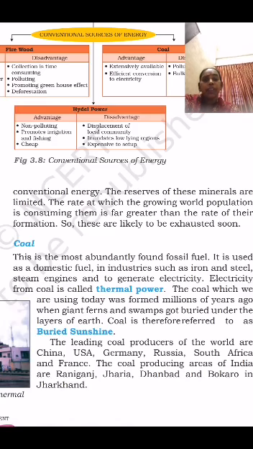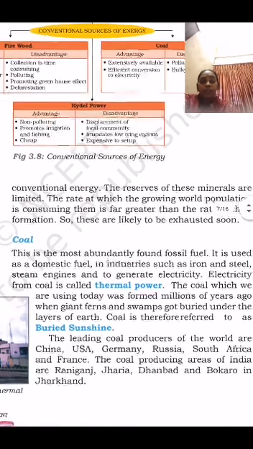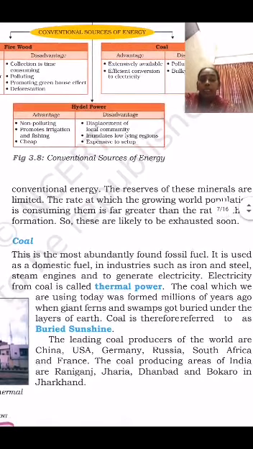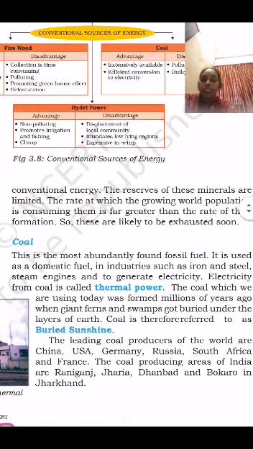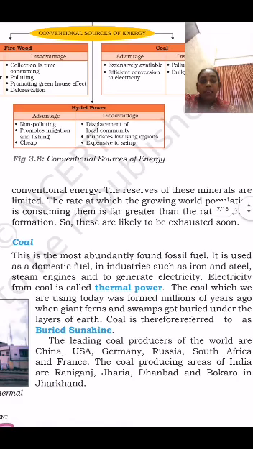They use coal in industries. In which industry? The iron and steel industry. They also use coal to run steam engines and to generate electricity. Electricity from coal is called thermal power. So thermal power is prepared from coal, especially in industries, and some trains are also run by thermal power.